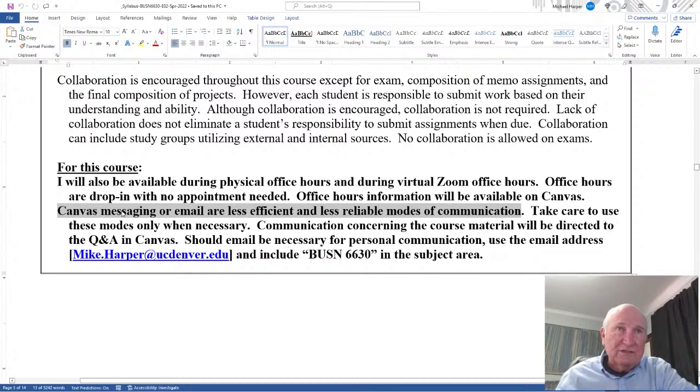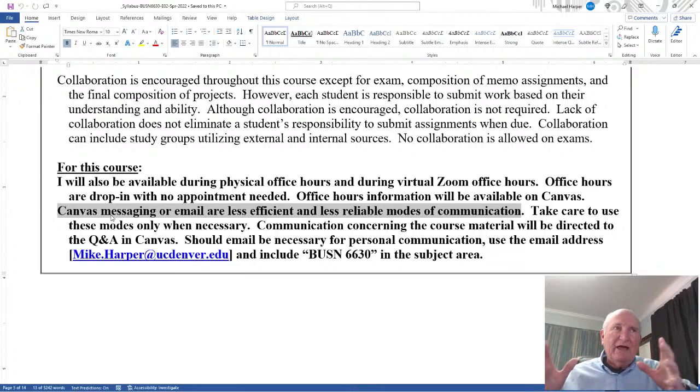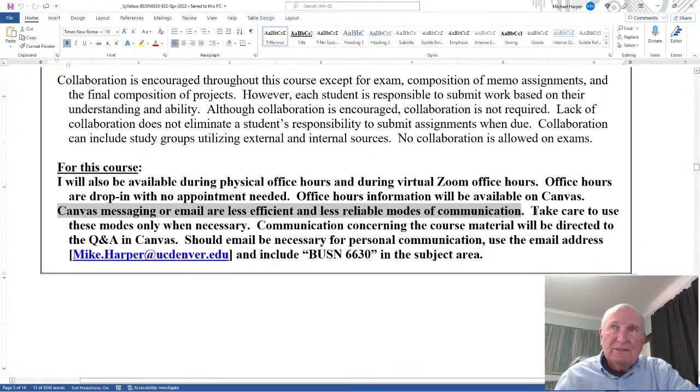Canvas messaging is less efficient because everything is together. Q&A, the question and answer, is specific to this course, specific to your assignments, and specific to your students, and that is much more reliable because I will see that. And other students a lot of times can answer the questions. Take care to use these modes only when necessary. Communication concerning the course material will be directed to Q&A in Canvas.